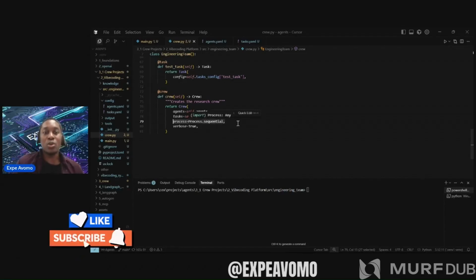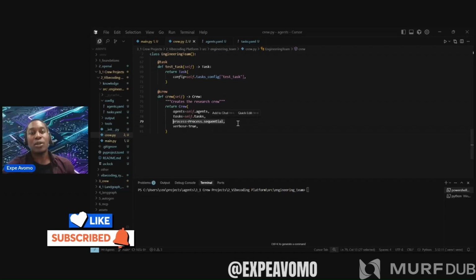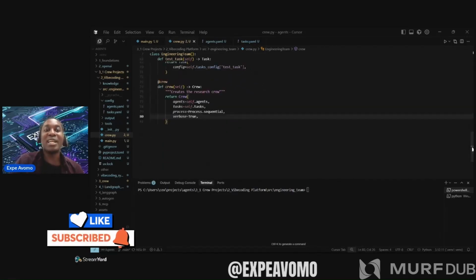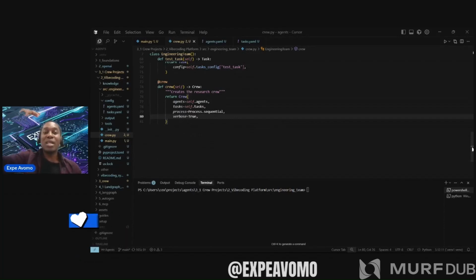For process, we write 'sequential', meaning the CrewAI project will use a sequential architecture. Tasks are performed one after another, okay. Here, verbose equal true appears in many parts and tells it to show the execution process in the console. Not to do it hidden, but show it in the console. That's simply what verbose equal true means.